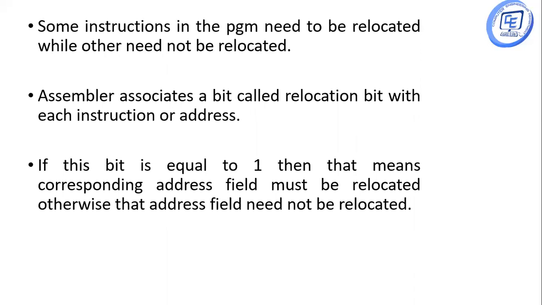Some instructions in the program need to be relocated while others need not be relocated. The assembler associates a bit called the relocation bit with each instruction or address. If the bit is equal to 1, that means the corresponding address field must be relocated. Otherwise, if the bit is 0, it means the address field need not be relocated. So this is the function of the relocation bit.